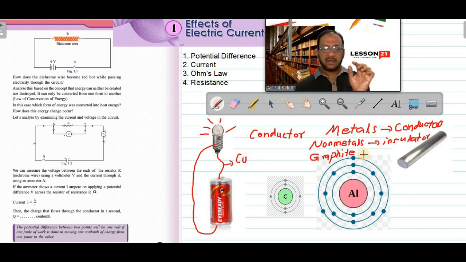Right now you can remember graphite is an exception, that is, it is a non-metal but it is a conductor. The writing lead of the pencil, the grey colored substance, that is graphite. It is a very smooth material. If you powder it, you will get a smooth powder, and it can conduct electricity also. You can do the activity: if you take a piece of pencil and connect it to the ends of the wires of a circuit, you can see the bulb glow after passing current through the pencil lead.